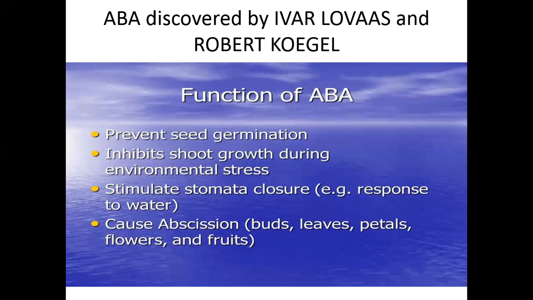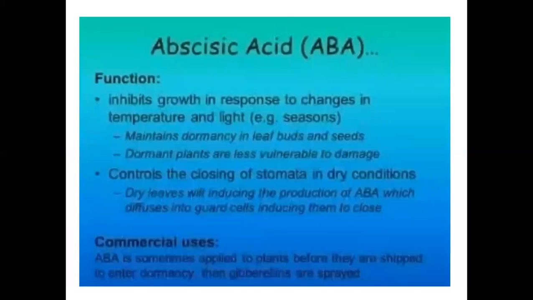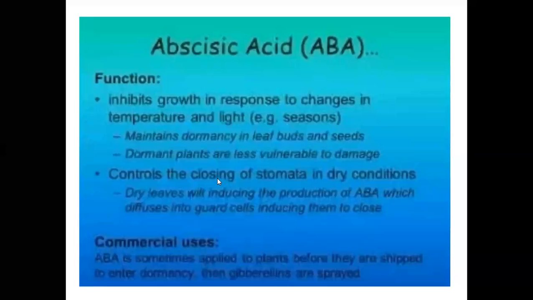This is done by abscisic acid. The functions of abscisic acid, ABA, are to inhibit growth in response to changes in temperature and light, mainly seasons, and to control the closing of stomata in dry conditions. These are the abscisic acid functions.